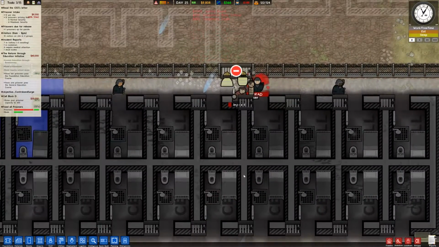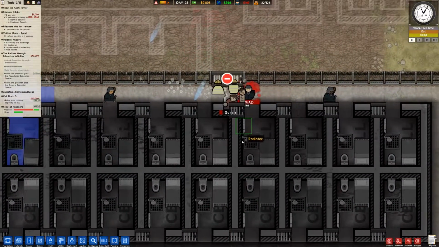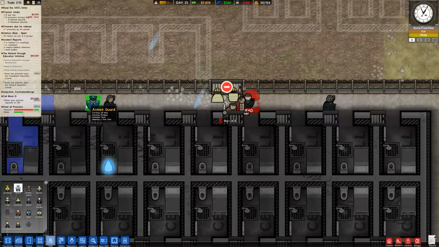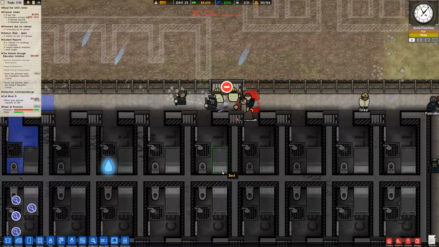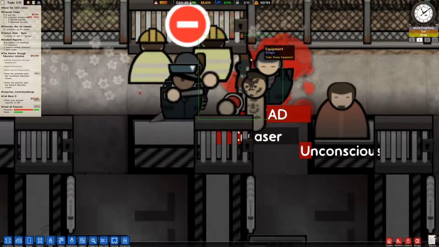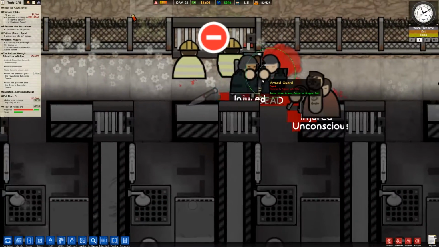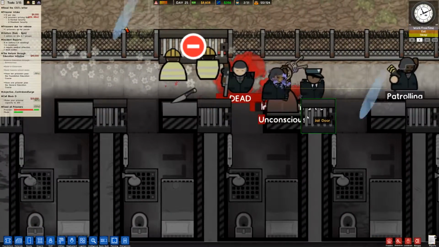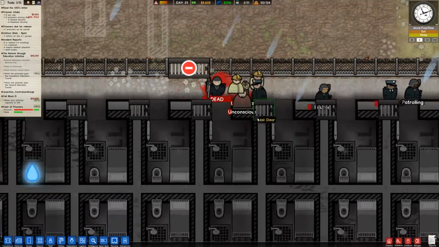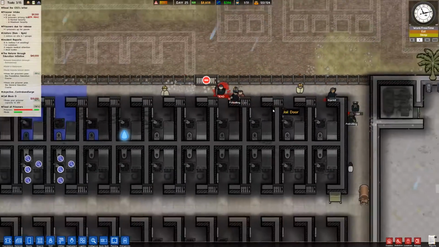All right, we ready? I'm going to turn this on 1x speed. Let's see what happens. Probably need a little bit more reinforcement, actually. So let's do that. 3, 2, 1. One's unconscious. This guy, he didn't pick up the gun. I figured he would pick up the gun. It's just sitting there. Oh, wow. He went for the keys instead of the gun. He's not very smart.